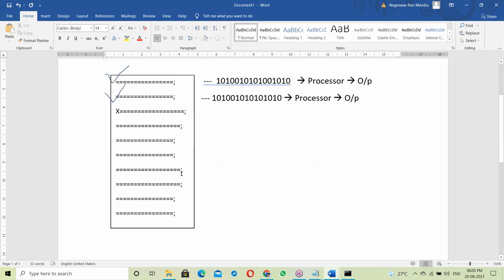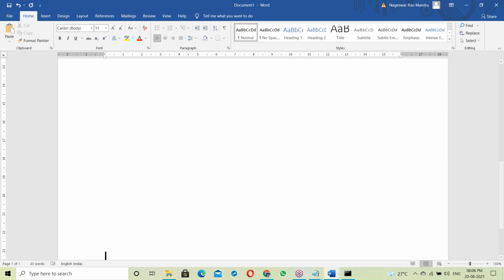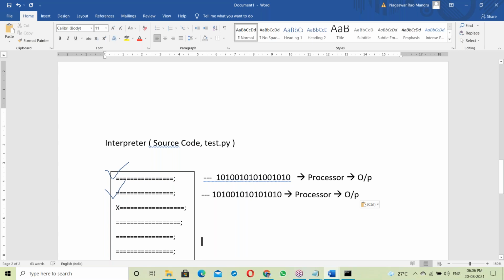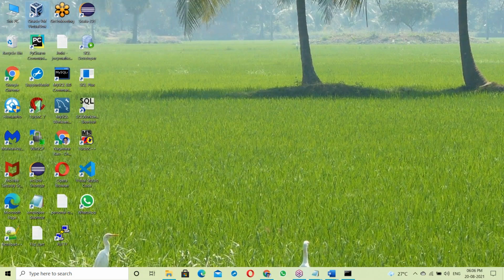Now, how does a compiler work for the same program? For the compiler, let us take the C language. C is compiler based. Source code, suppose test.c, a C program. Yes, let me start Linux for the C program.